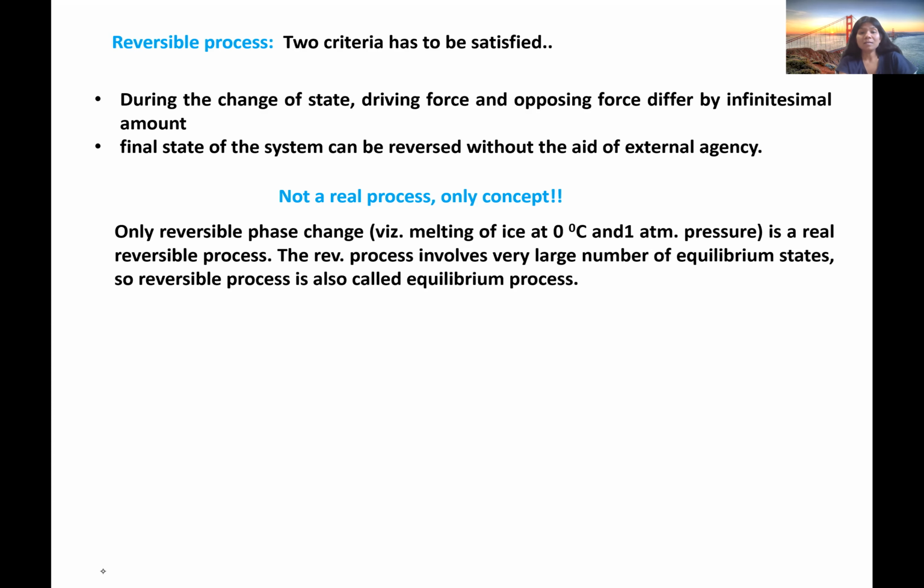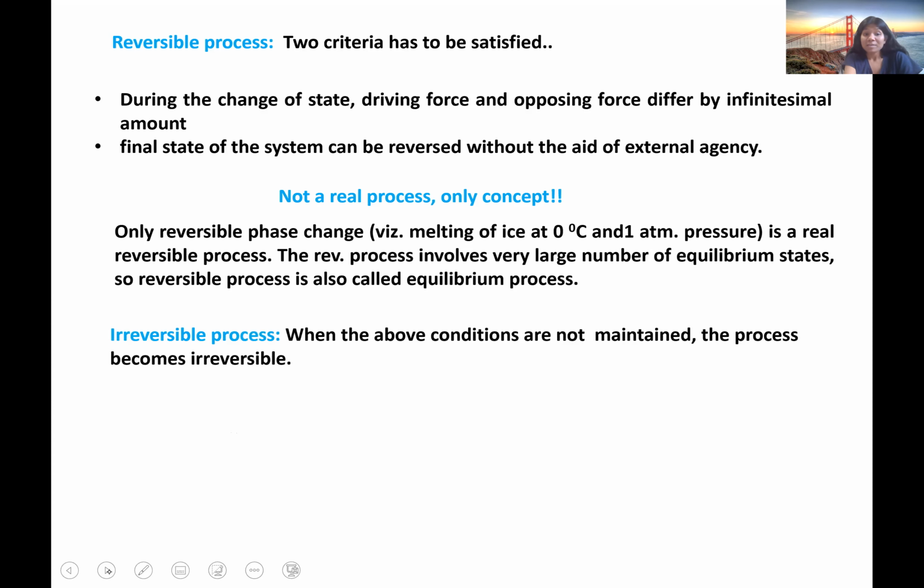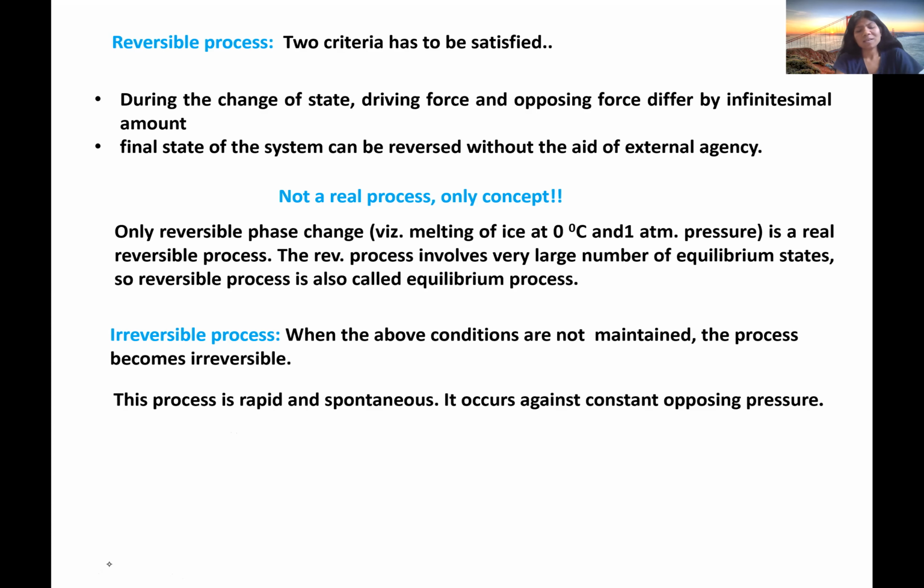Since this reversible process occurs through a large number of equilibrium states, a reversible process is known as an equilibrium process. Obviously, an irreversible process is the process when the above two conditions are not fulfilled. This process is very rapid. It doesn't occur in many steps. It is a one-step process. It is rapid and spontaneous. All the processes we see in our real life are irreversible processes.